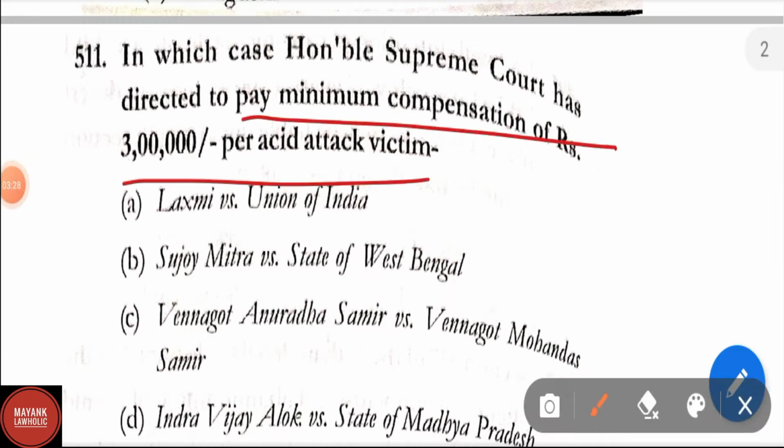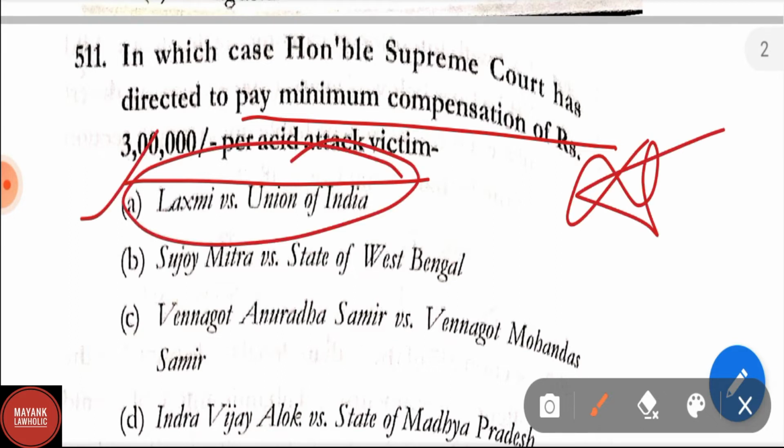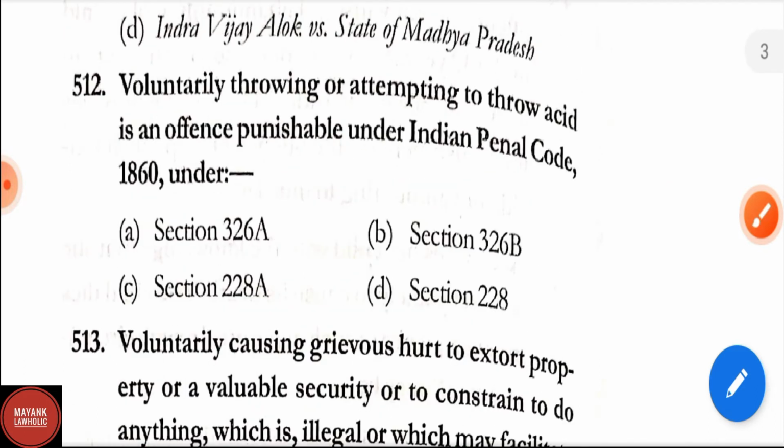Question number 511. In which case has the Honorable Supreme Court directed to pay minimum compensation of rupees 3 lakh per acid attack victim? Options are Laxmi versus Union of India, Sanjay Mitra versus State of West Bengal, Vengadu Anuradha Samir versus Vengadu Mohandas Samir, Indra Vijay Ashok versus State of Madhya Pradesh. In question number 511, correct answer is Laxmi versus Union of India. This is a landmark judgment. It has been asked in various examinations, so please remember this question.